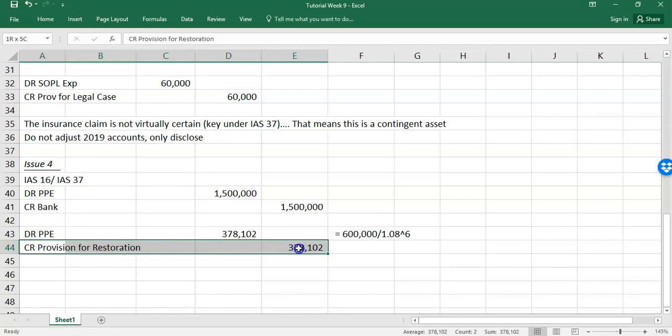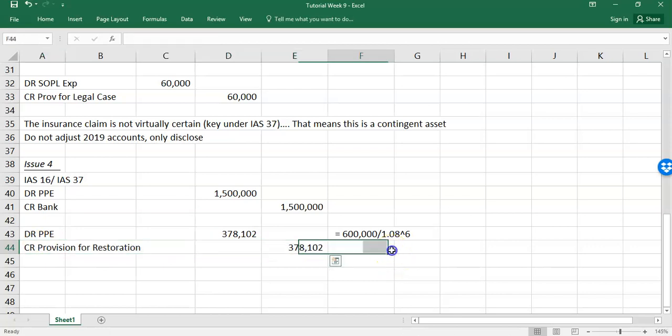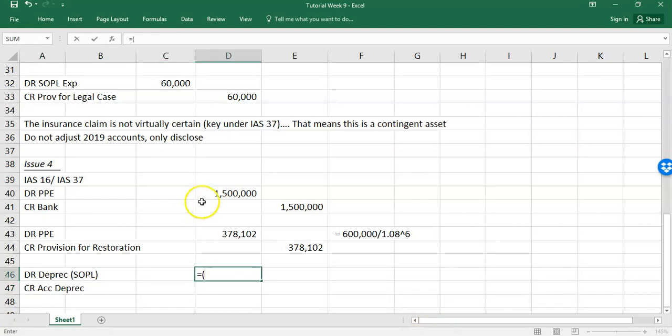And that restoration would be a non-current liability because it's not due for 6 years, and also it will increase each year. That's a key point. So the first thing you're going to do is charge depreciation in the SOPL and credit accumulated depreciation. Be careful now, you're going to depreciate both of these because both of them are the asset. So you're going to depreciate the 1.8 million over 6 years. So that's how it works, is you get the present value initially and then you depreciate it like normal. It's the other side that increases the provision side. So about 313,000 a year on depreciation for the 6 years.